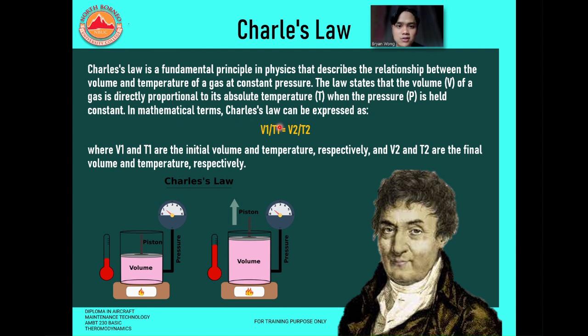In mathematical terms, Charles' law can be expressed in this equation: V1 over T1 equals V2 over T2. Whenever we talk about Charles' law, it always involves volume and temperature.